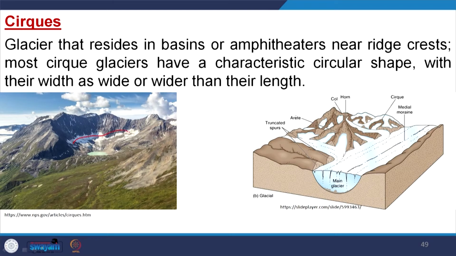Cirques are isolated patches or isolated valleys that are occupied by glaciers, and mostly they are circular in shape. So, the glacier that resides in the basin or amphitheater near the ridge crest, you see it is bounded by the ridge crest, and most cirque glaciers have a characteristic circular shape with their width as wide as or wider than their length. So, these are the cirques.